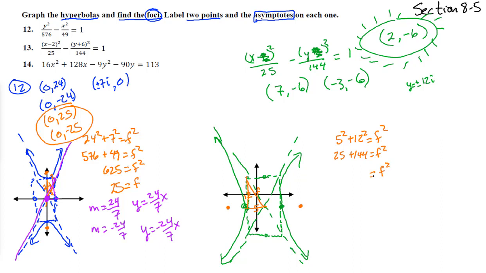F squared equals 169. So F is going to be plus or minus 13. So we go backwards 13 from our center point, and we get (negative 11, negative 6). So I went back 13 from 2, and then we go up 13, and we have (15, negative 6). So these are the foci.